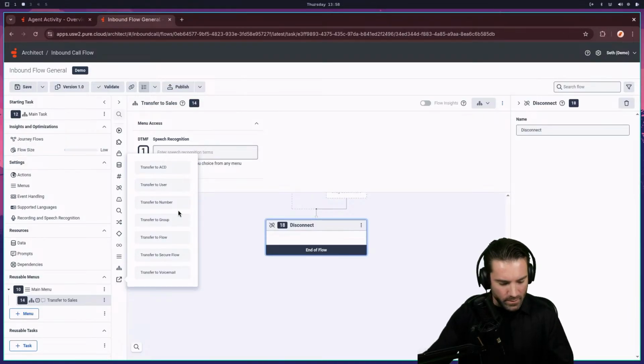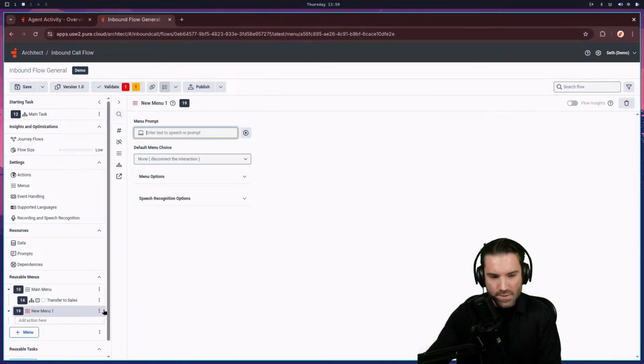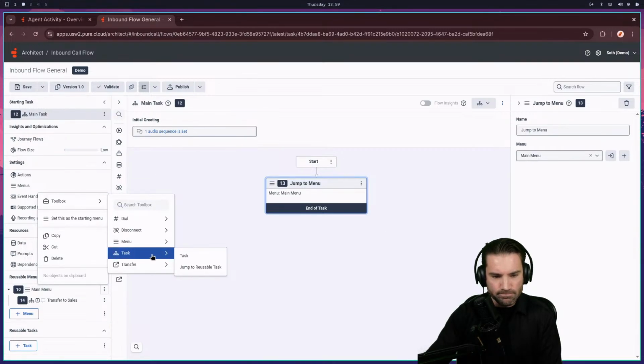Okay, I'm going to go over here and finish out a little bit of this menu build, as I'm still able to stick around for a little bit. So then what was that? Oh yeah, transfer to sales. I'm going to do a couple other ones here. Actually, I don't need another menu. And I'll do some other message.